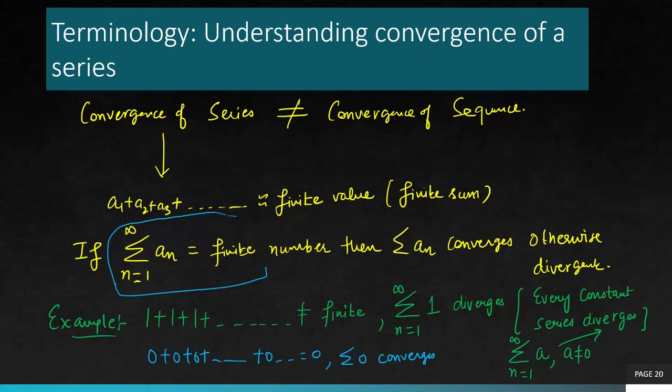Now the problem with this definition, or I would say the limitation of this definition, is it's very difficult to test. There are no suitable or easy mathematical techniques which can tell us how to compute the sum of infinitely many numbers, because all of us know how to add finitely many numbers. If we have 1,000 numbers, we can use a calculator or write a computer program for the same. But no computer program, no human being can ever find the sum of infinitely many terms. So there are no direct techniques available to do that. That is the reason we need some different kind of tests for checking whether the series is convergent or not.